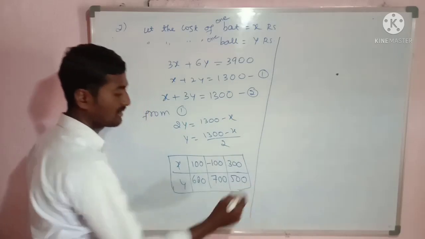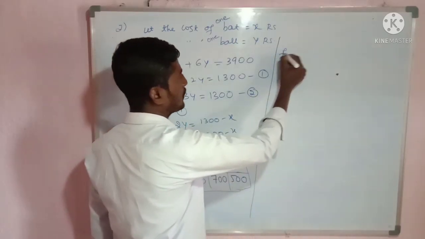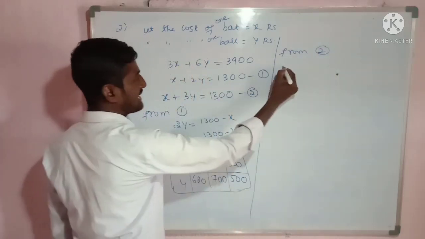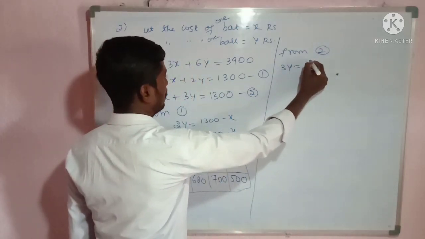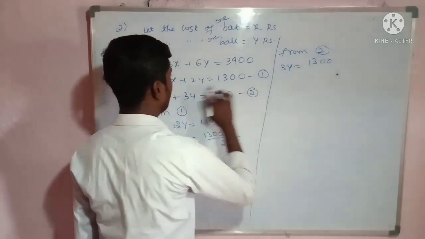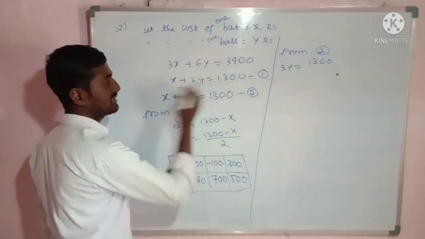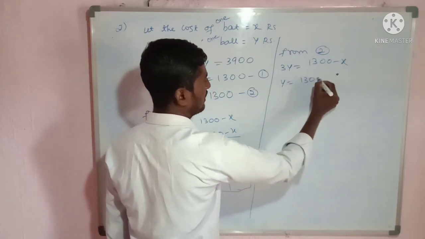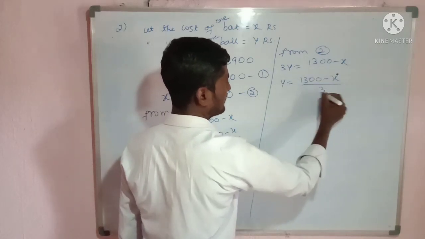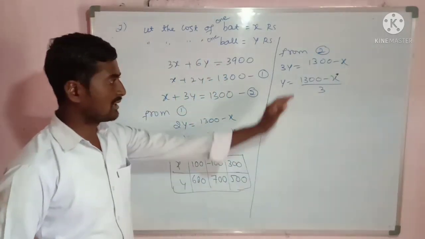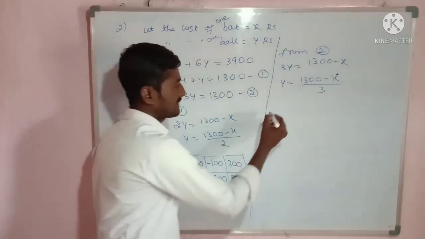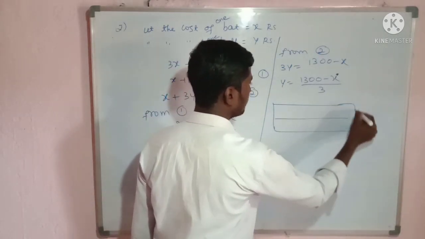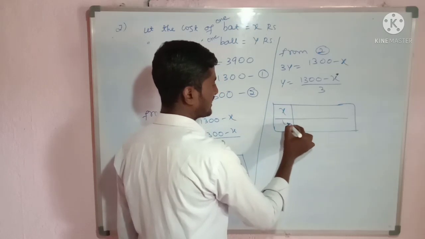Okay. Now we will come to the second equation. From equation number 2, 3y is equal to 1300 minus x. Then y is how much? 1300 minus x divided by 3. Okay. Now we shall draw the table for this. X and y values I have to get. So this is x and this is y.